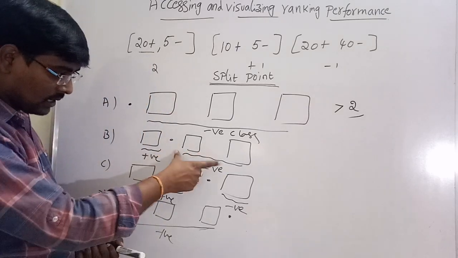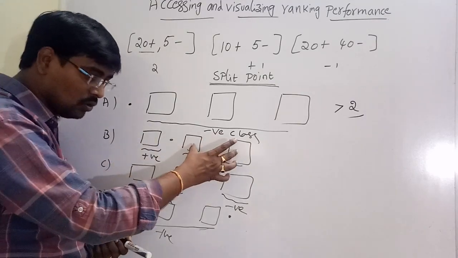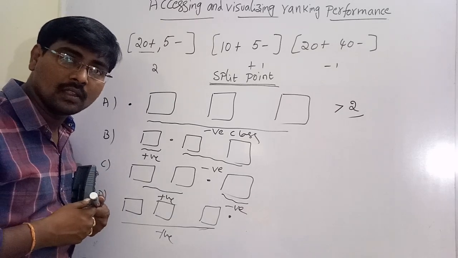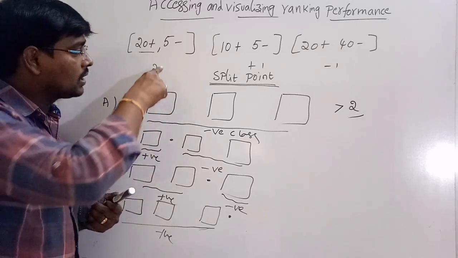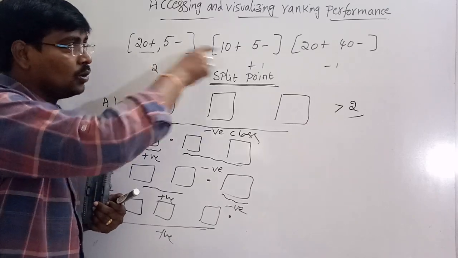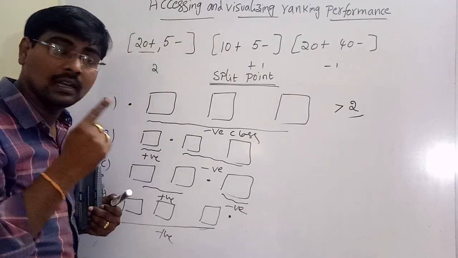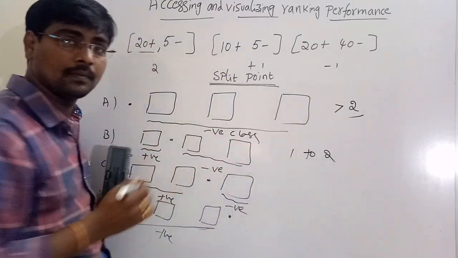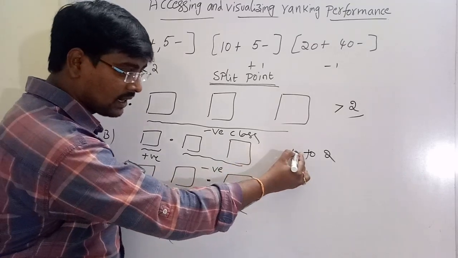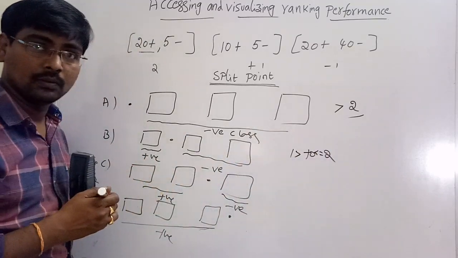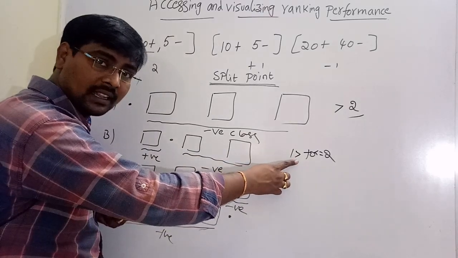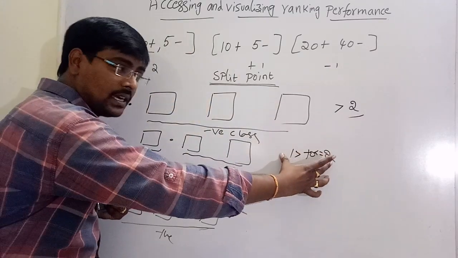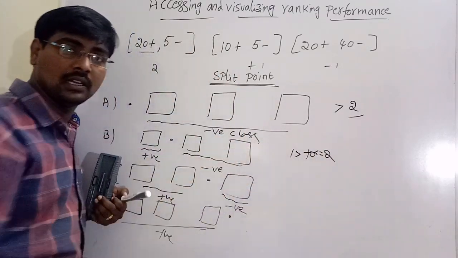See this one. In this case, 1 is positive and these two are negative. So this is the positive. Then what is the threshold? The threshold is less than or equal to 2, but greater than 1 also. So between 1 and 2. So if the score is greater than 1 and less than or equal to 2, only this one satisfies it, and that is a positive class. If not satisfied, that is a negative class.